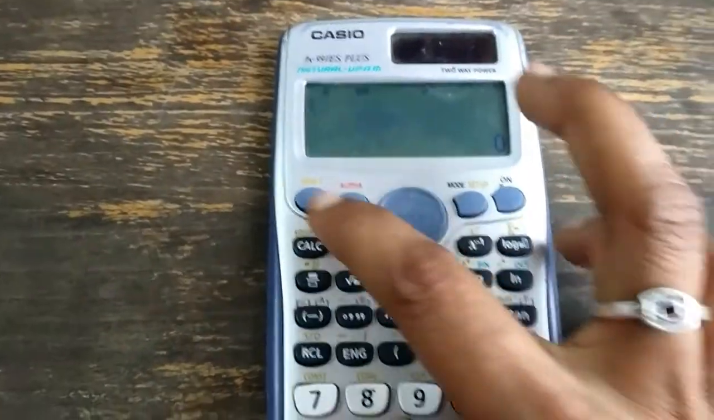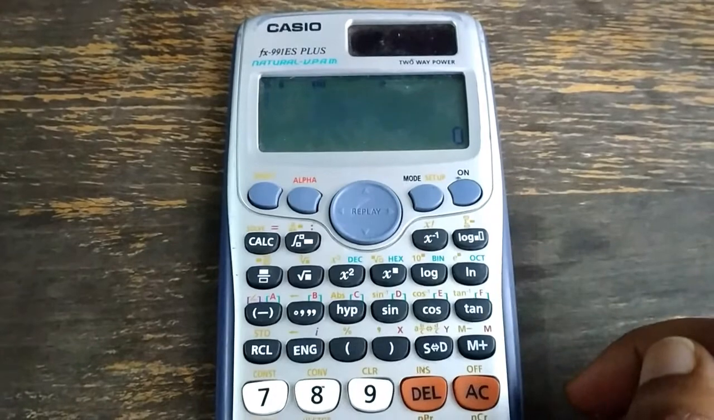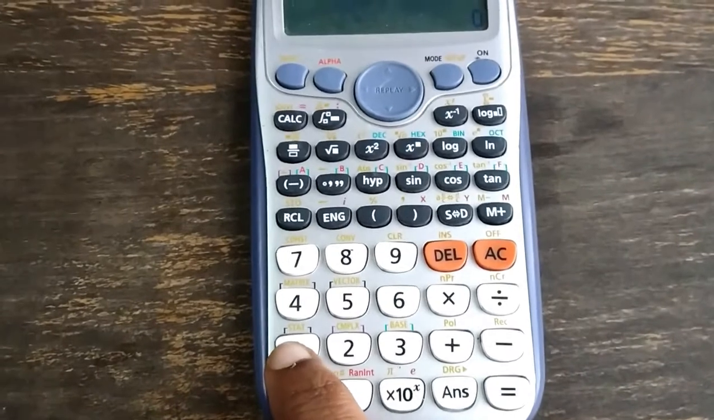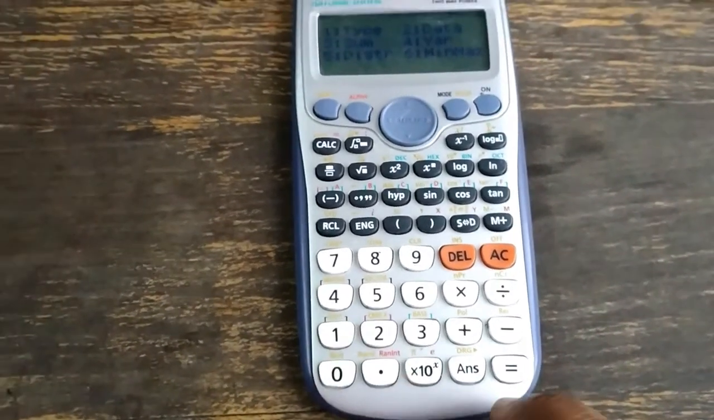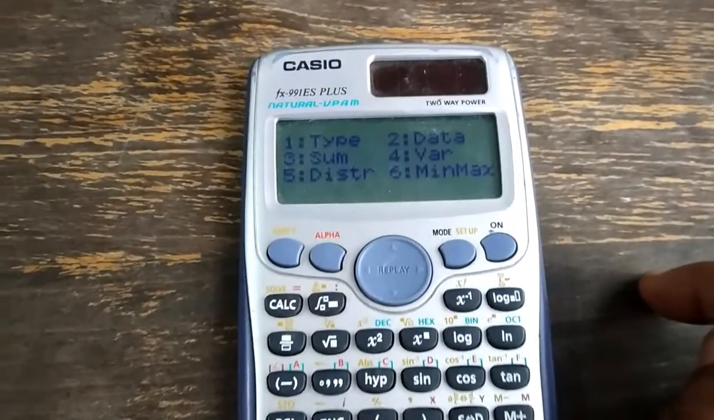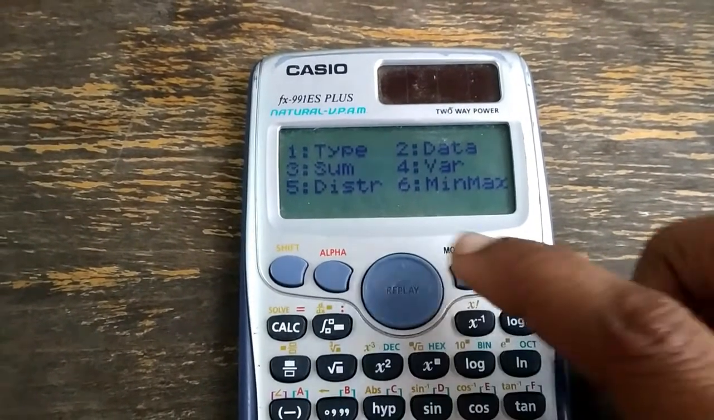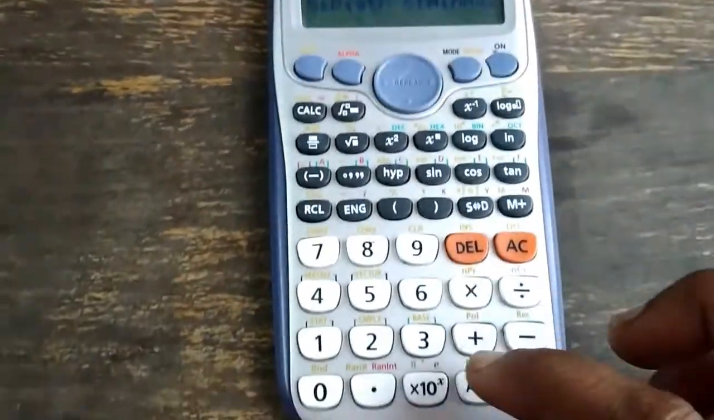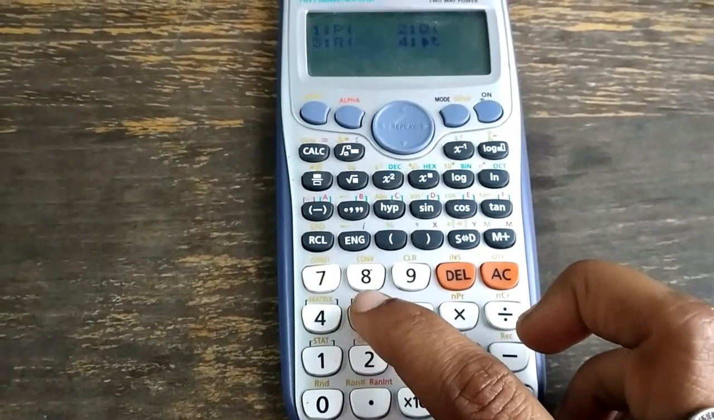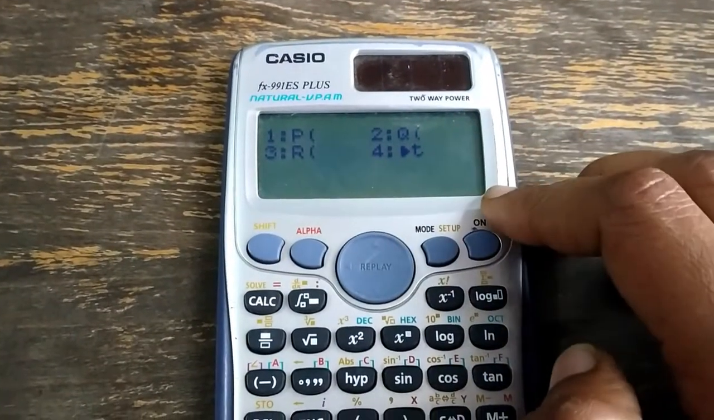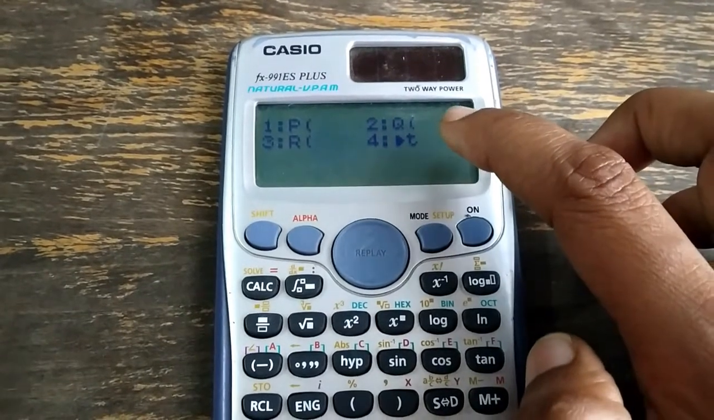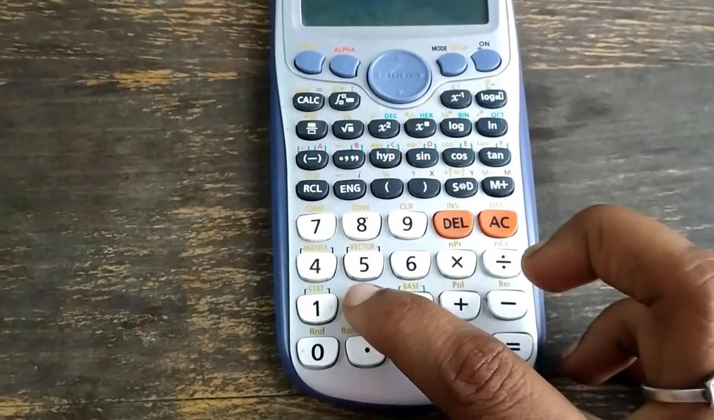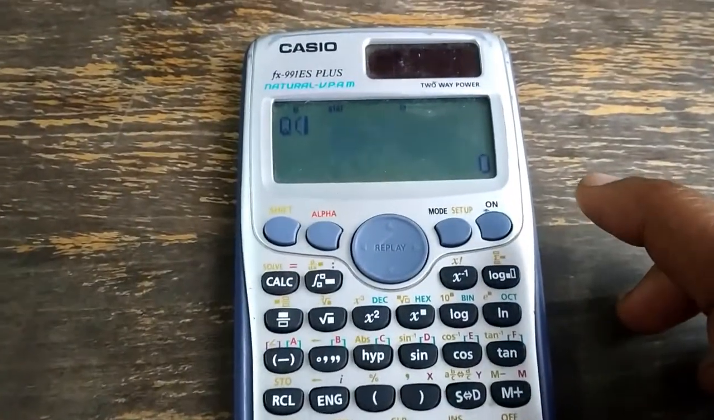Now press shift once, then go to stat here. When you press stat, you can see these things in the display. There you have to select distribution, so press 5. When you press 5, these four options can be seen in the display. Select the second one, Q, so press 2. Now when you press 2, it will be operated.